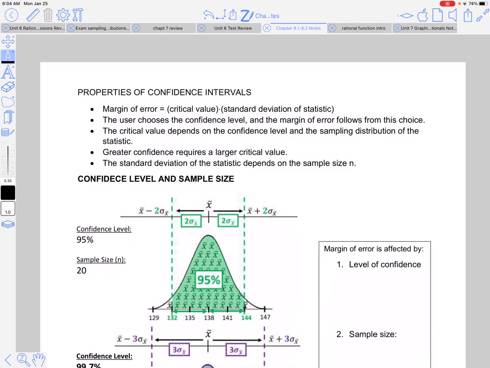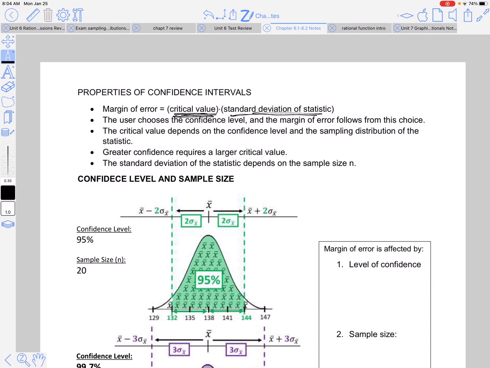Okay, so some properties of confidence intervals. Our margin of error, we're going to study more next time. So it's going to be a critical value, which basically is going to be a z-score. So how far away are we willing to go from the mean that we're guessing?